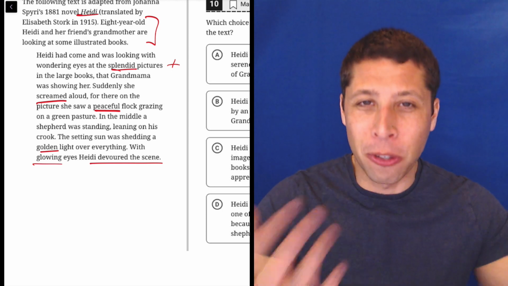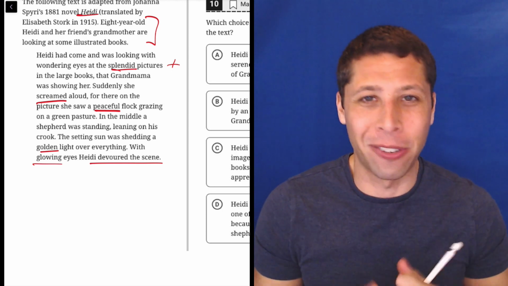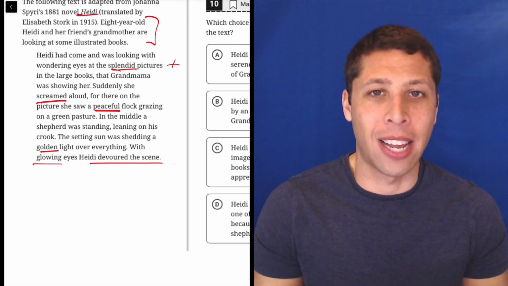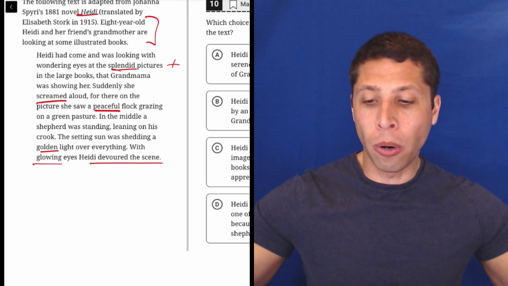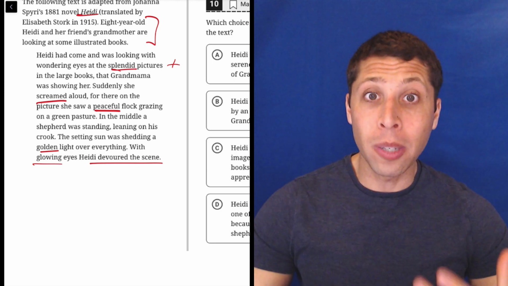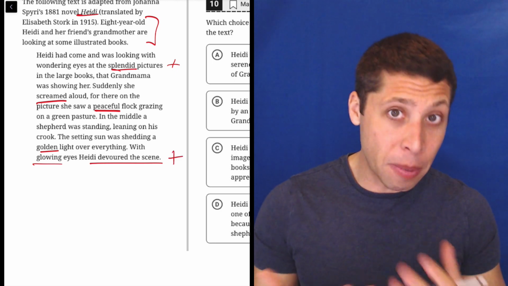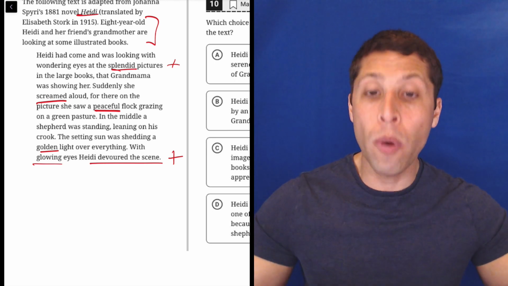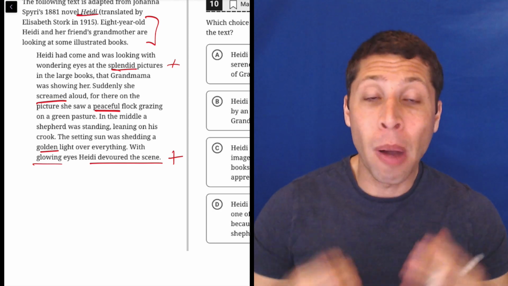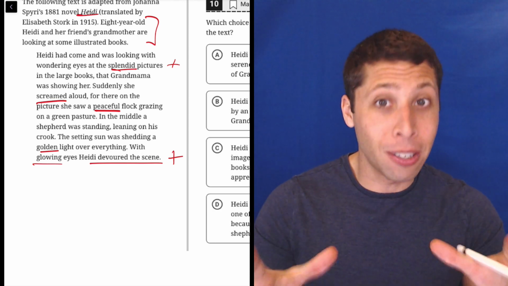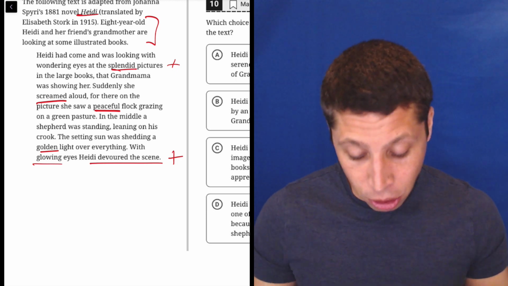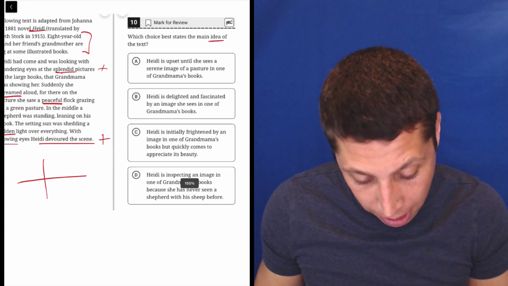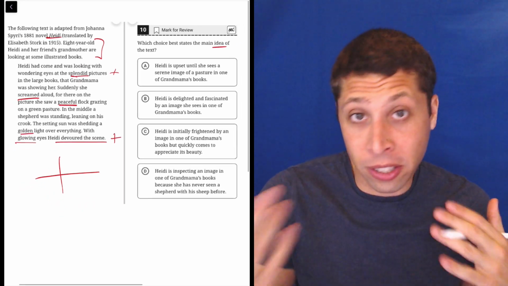Now I think devouring normally means you're eating something really, really fast, right? You're so hungry, you're just shoveling it in your mouth. But devour also has this more metaphorical sense where it just means you're really absorbing it and you are doing it intensely. So this may be a bit of a vocab issue for some of you, but that last sentence is definitely positive. She's just so enraptured, impressed by what she's reading and seeing that she's fully involved in it. So this is all good. So what's my dumb summary? Well, just keep it simple. It's positive, right? This is a good experience for Heidi. So let's look at the choices, see if anything matches with that.